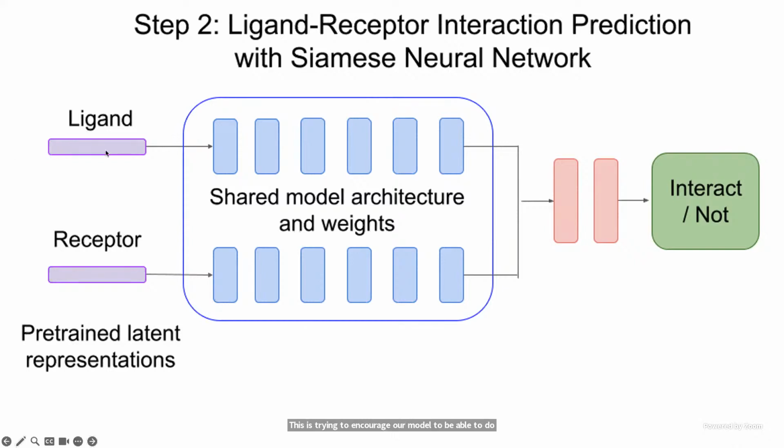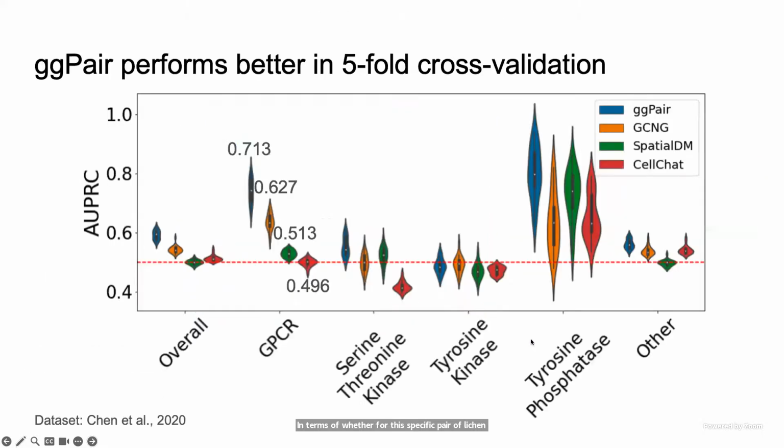After both the ligand and receptor go through this subnetwork, we aggregate the output, and then run that through a simple binary classifier to determine whether this specific pair of ligand and receptor interact or not. So that is our two-step approach, where we can make use of all the 20,000 protein-coding genes, not only the ligand-receptor corresponding genes. Our method is called GG-pair, and indeed it performs much better compared to other state-of-the-art methods.